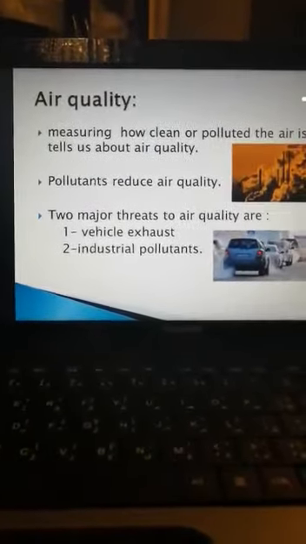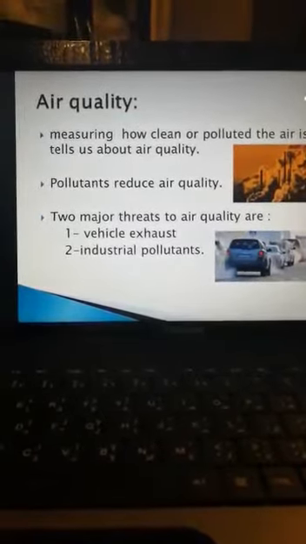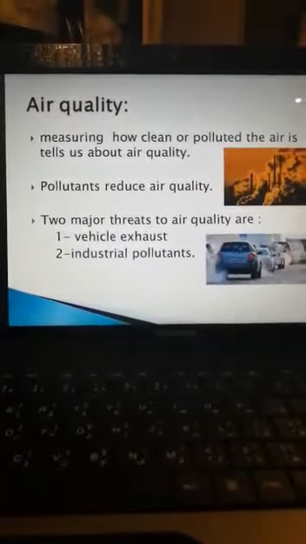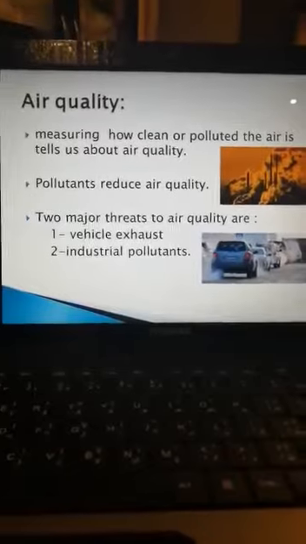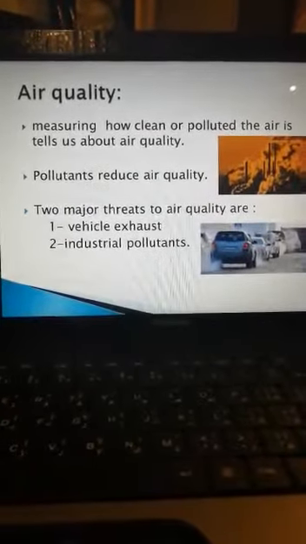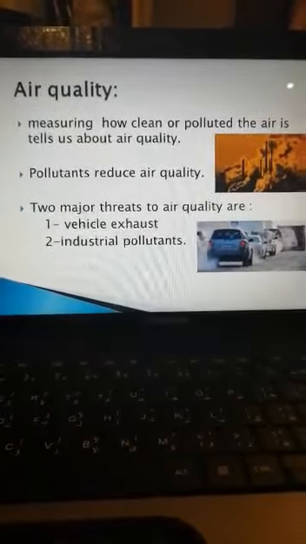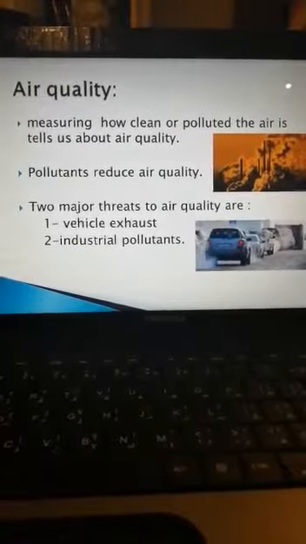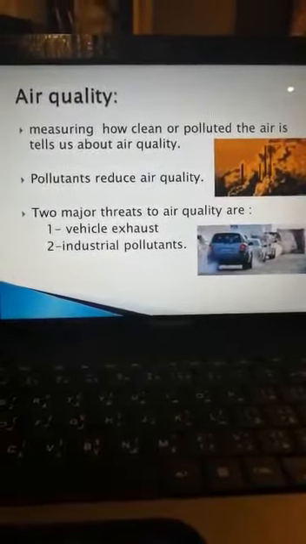What's meant by air quality? Measuring how clean or polluted the air tells us about air quality. Pollutants reduce air quality. So let's know what are pollutants.